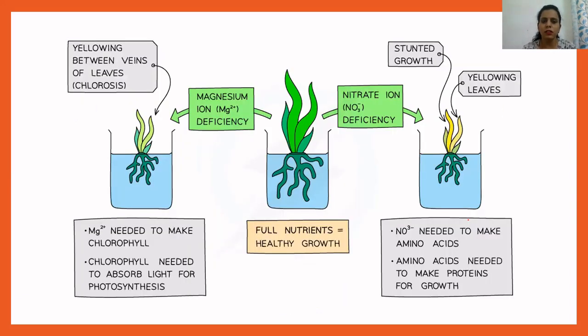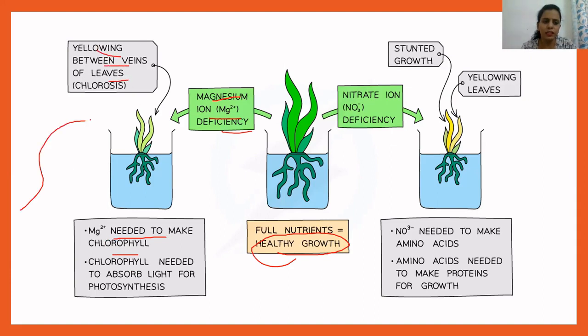Now this next image gives you the pictorial representation of deficiency of ions, how it affects the plants. For example, this is a plant. Okay, in the center they have given a plant, and this plant is receiving all the nutrients from the water or from the surrounding environment, and hence it will have healthy growth. Now, for example, if this plant has magnesium ion deficiency, what will happen? Because of the magnesium ion deficiency, no chlorophyll will be present here. Why? Because magnesium ion is needed to make chlorophyll, and when there is no chlorophyll, it will cause yellowing between the veins of the leaves.